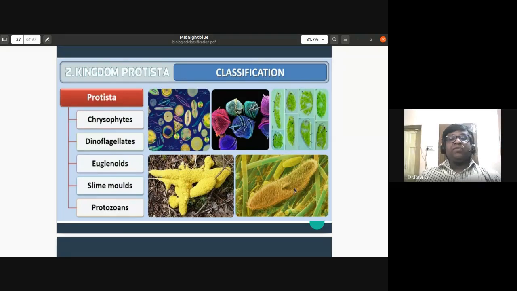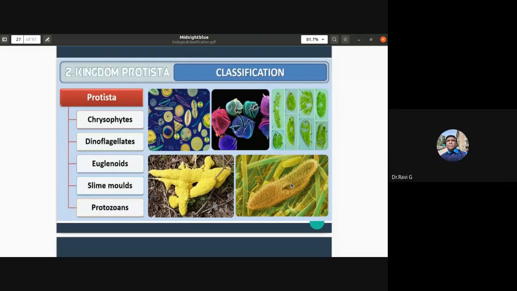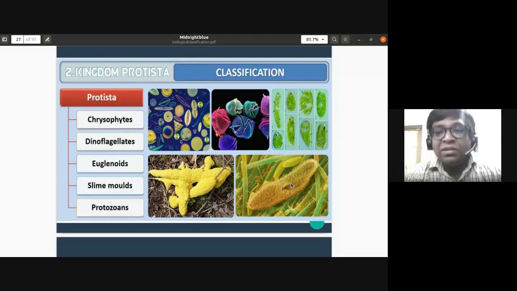So the classification of Protista is chrysophytes, example diatoms; dinoflagellates, example desmids; euglenoids, example Euglena; slime molds; then protozoans, with the examples of amoeba, paramecium, Trypanosoma gambiensis which causes sleeping sickness, and Plasmodium vivax which causes malaria. These are all examples of the protozoans.